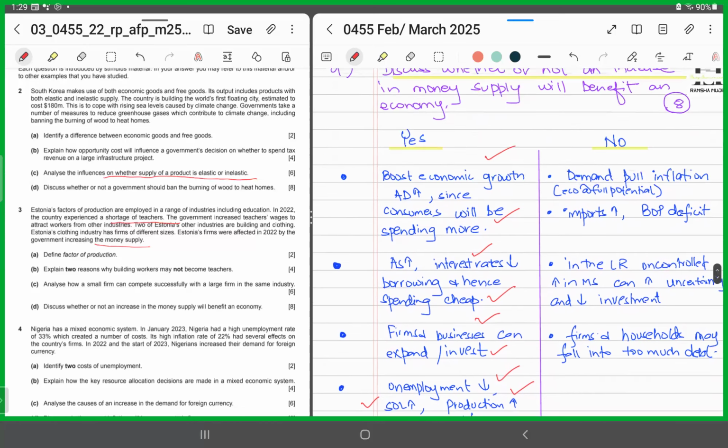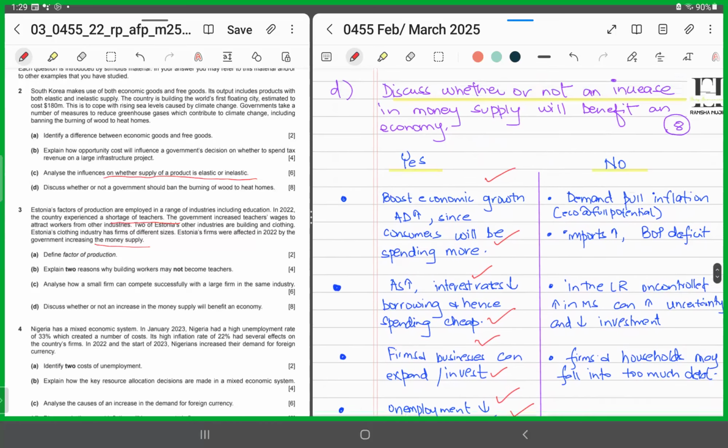However, it could be that increasing money supply might not be beneficial, because if the economy would have been at full potential, it could lead towards demand-pull inflation, too much money chasing too few goods. Or it could be that increasing the money supply would lead towards an increase of imported items. So it could be that imported inflation might occur and it could cause a balance of payments deficit. The current account might be put in deficit where goods imports could be exceeding exports.